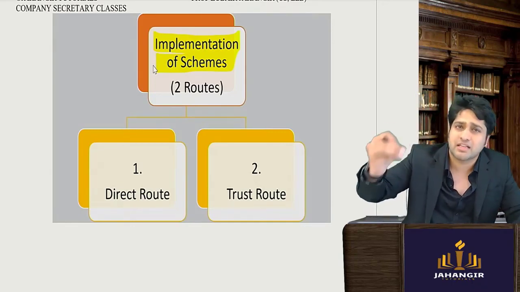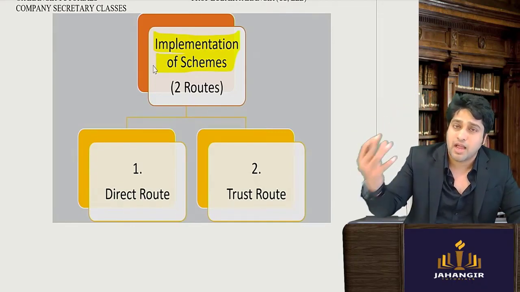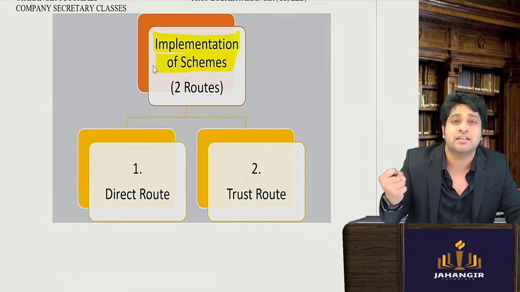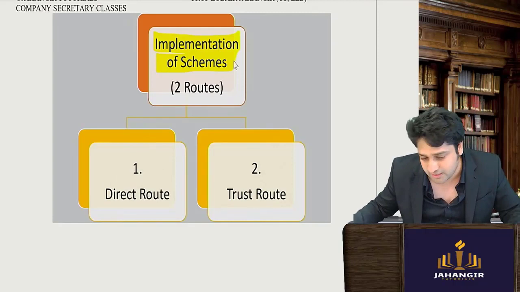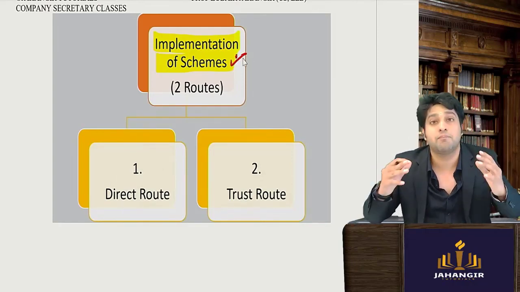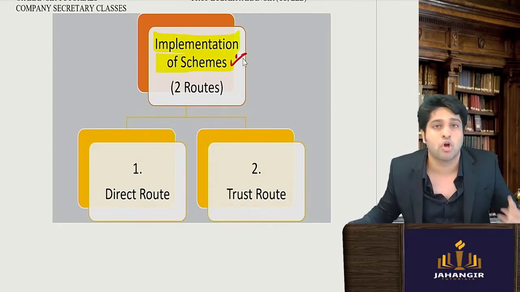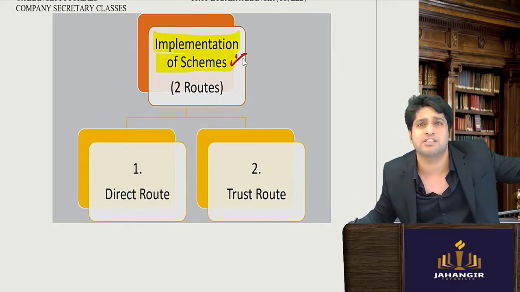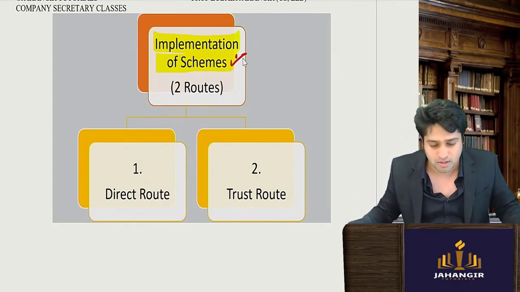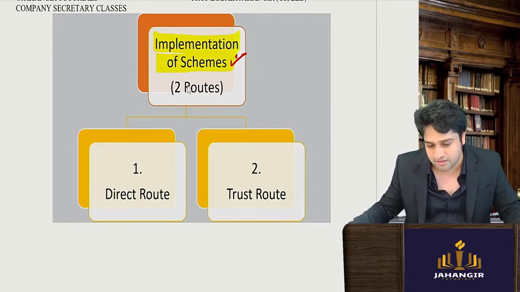I want companies to retain employees. They should be there in the company. So they have certain beneficial schemes for the employees. Today, if you also want to work, you would want to work in a company which takes care of their employees. So these benefits are given.